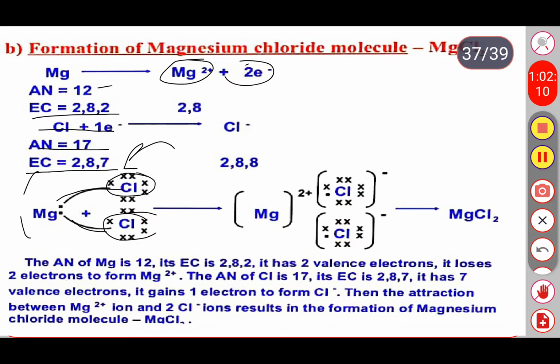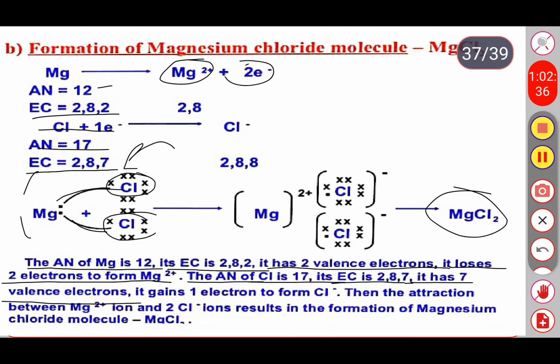Its electronic configuration is 2, 8, 2. It has two valency electrons. It loses two electrons to form a magnesium ion. And the atomic number of chlorine is 17. Its electronic configuration is 2, 8, 7. It has 7 valency electrons. It gains one electron to form a chloride ion. Then the attraction between the magnesium ion and the two chloride ions results in the formation of the magnesium chloride molecule. So in this way we form sodium chloride and magnesium chloride.